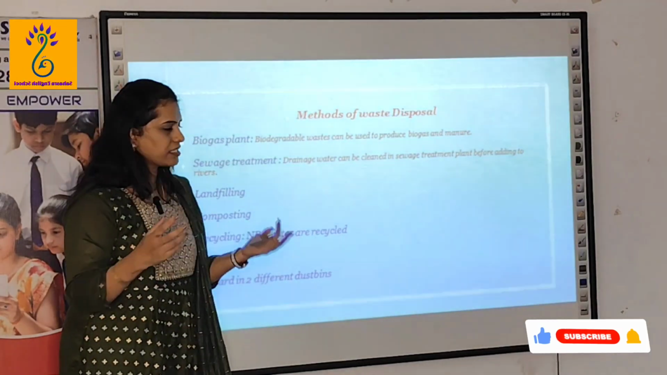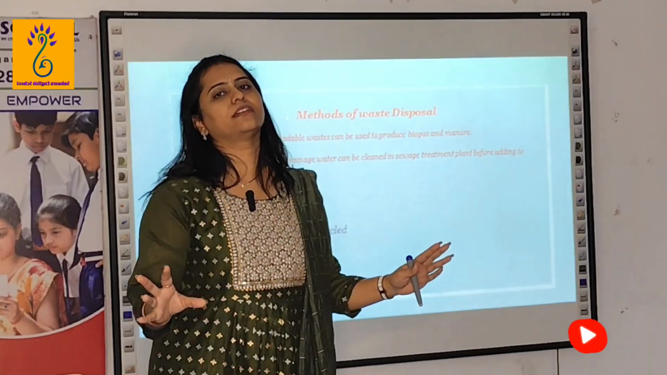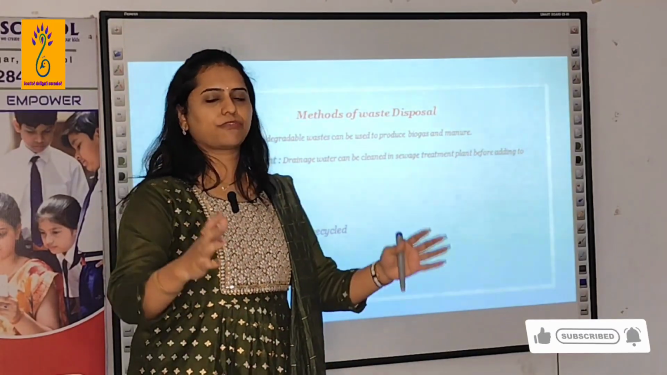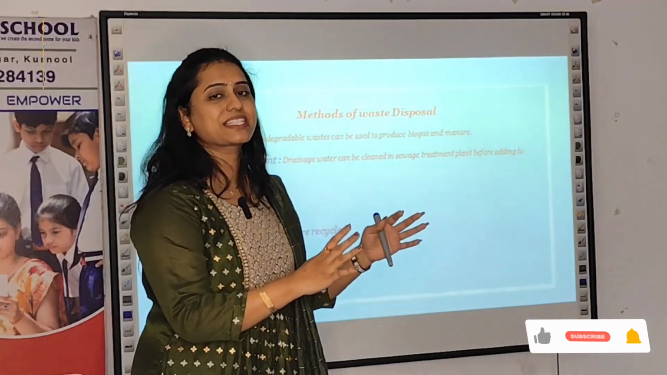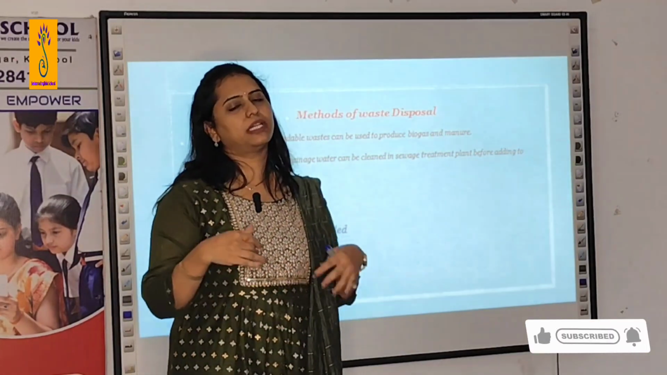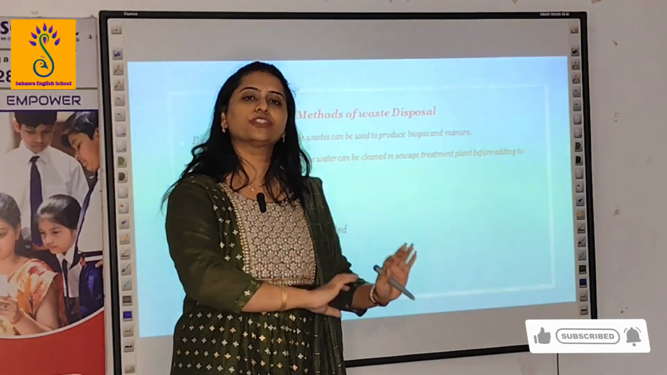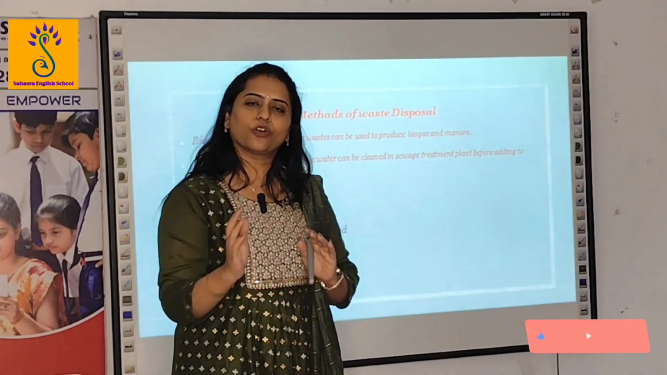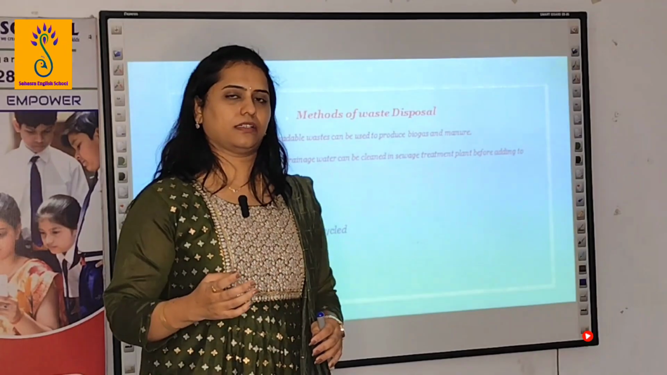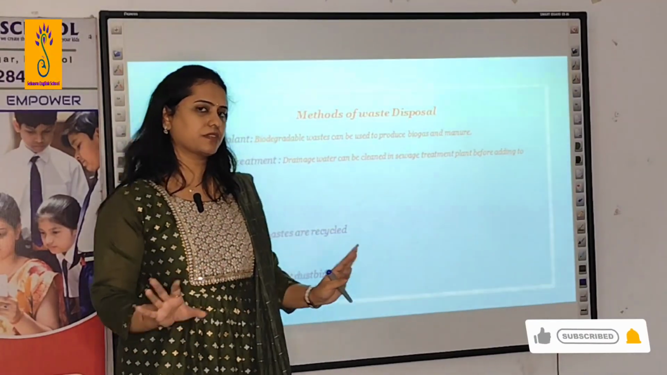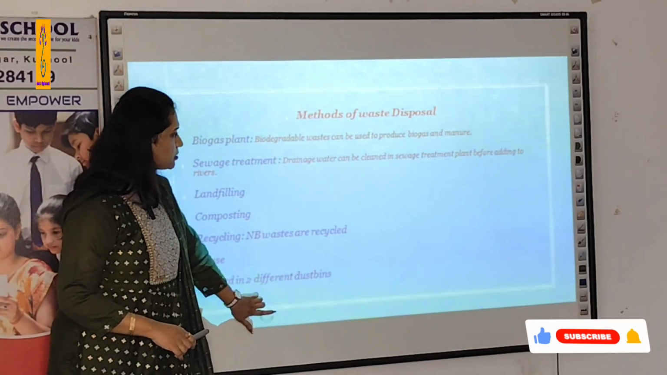And the last one is, after all this you have done, when you want to discard the waste material, please try to use different types of dustbins for discarding biodegradable and non-biodegradable waste. Because biodegradable, the decomposition of this is easier, so that can be treated easily. Non-biodegradable, that can be sent for recycling. So use different dustbins or trash cans for that. So these are the different methods of waste disposal.